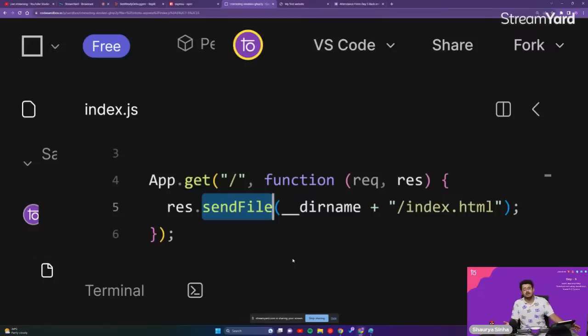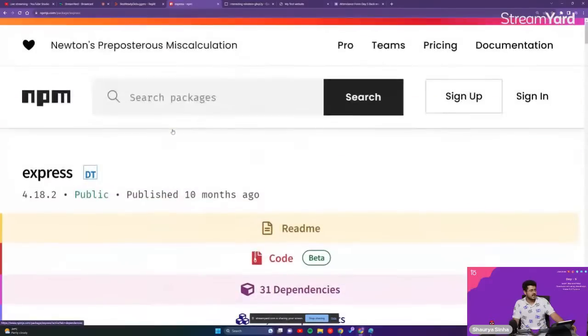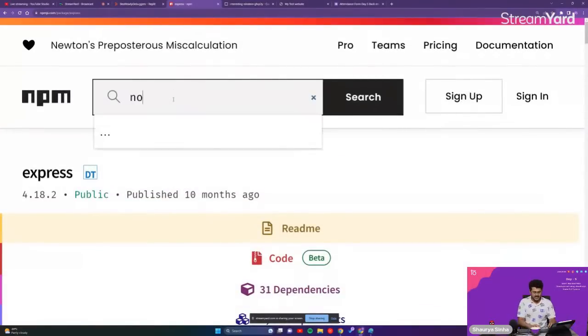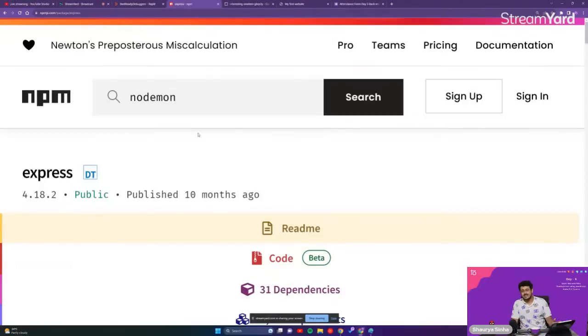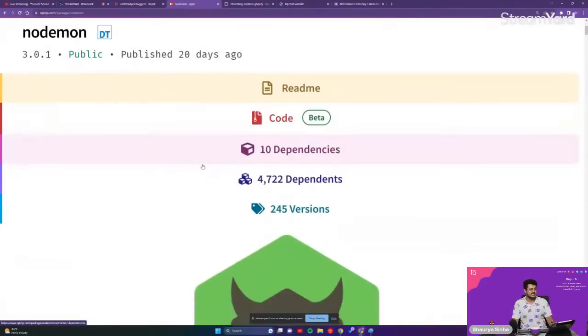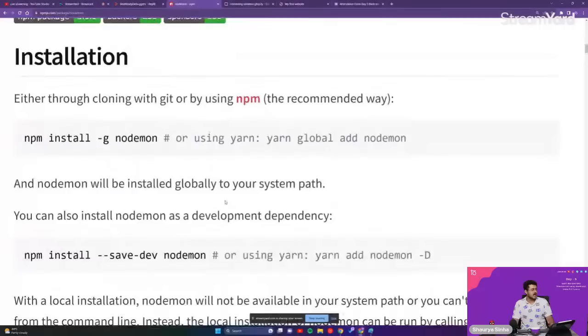Every time we make some change inside of our index.js, it should automatically detect those changes, close down our server and restart it, so that we don't have to do that. And we can do it using nodemon. Nodemon basically means node monitor. This basically helps us to do that. It's as simple as that. So we'll do that, guys.